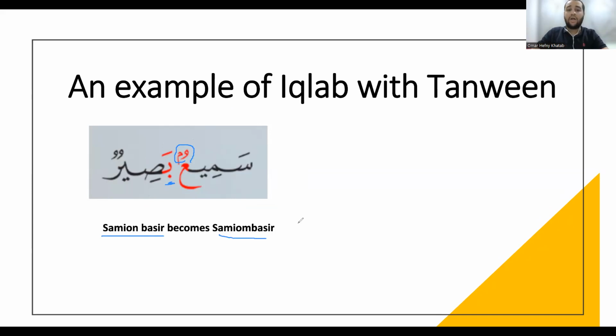And here, teacher, you said before that tanween is when the haraka is doubled. So here we should have two dhammas, not a dhamma and a meem. You are smart, so I'm going to tell you. Here, we removed one dhamma and we added a meem. Also, the scholars put a meem instead of the second dhamma to remind you this tanween is special, and you're going to change it into meem instead of tanween. Not sami'un, it becomes sami'um basir. This is the Iqlab rule.